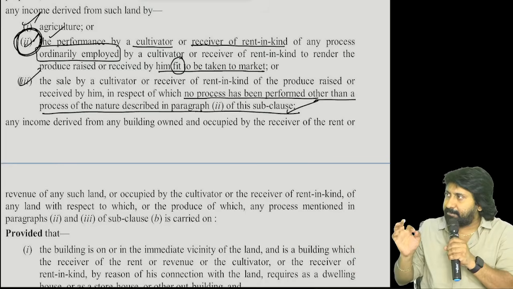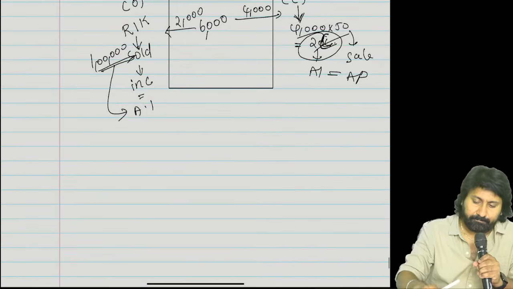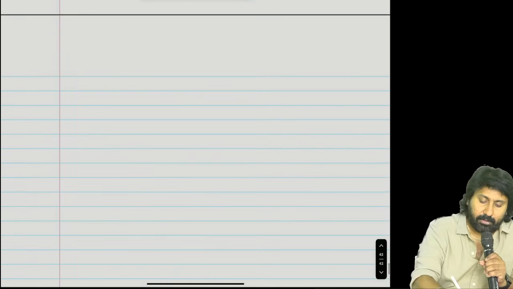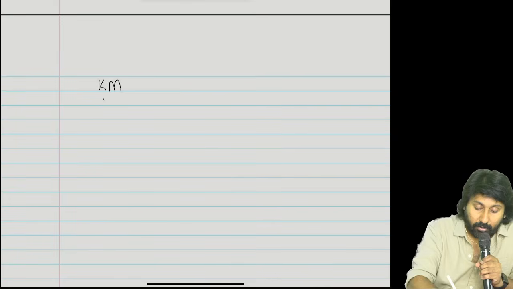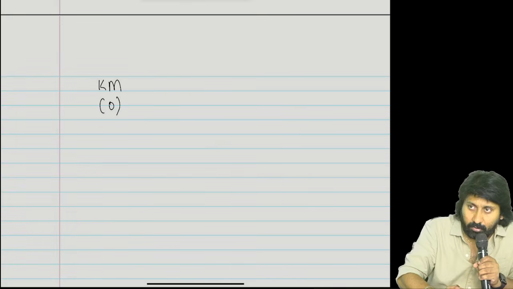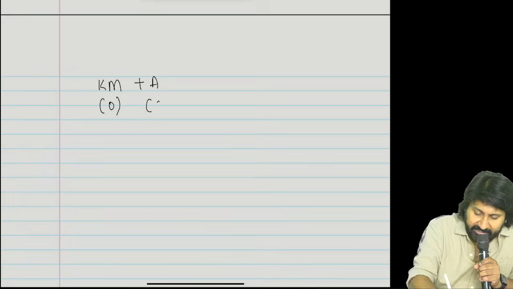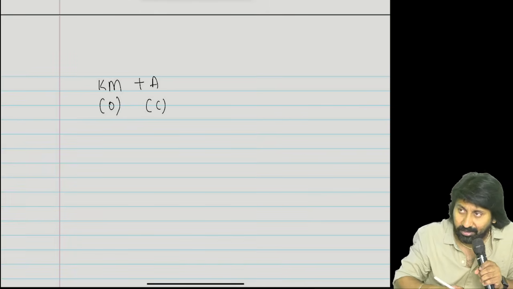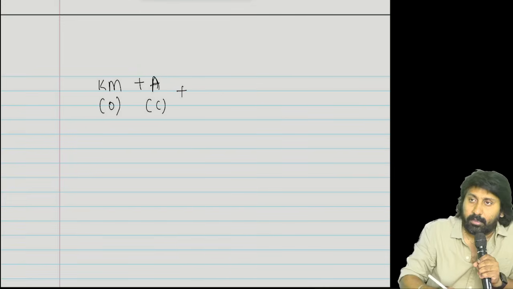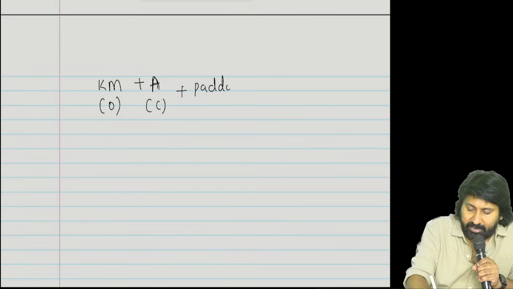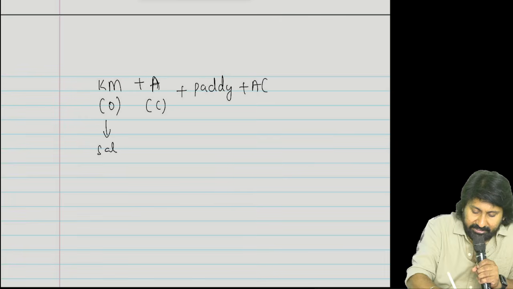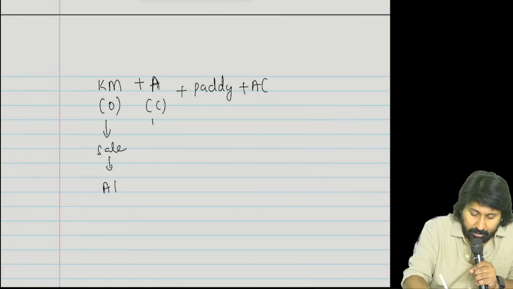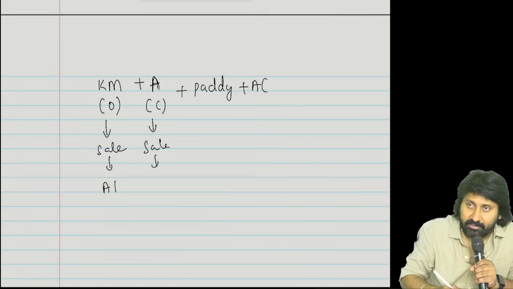I will give good examples for understanding this. Who is he? Owner. KM is the owner. A is KM is doing which income?